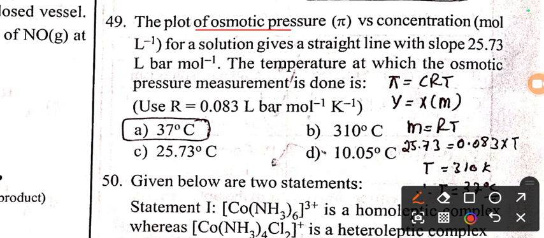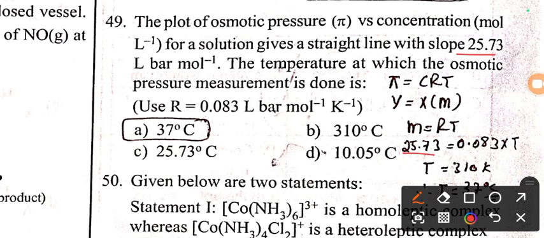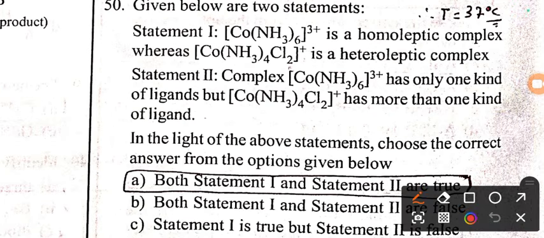Next question from the solution chapter. The plot of osmotic pressure pi versus concentration, that is moles per liter, for a solution gives a straight line with a slope of 25.73 liter bar per mole. The temperature at which the osmotic pressure is done. So we know the relationship osmotic pressure pi is equal to CRT, concentration, universal gas constant, and temperature. When you make a plot, you will get y is equal to mx, where m is equal to RT. Here they have given m slope 25.73, R value also given 0.083, into T. When you calculate, you will get temperature value 310 Kelvin. Converting that, you will get 37 degrees Celsius. Option A, 37 degrees Celsius.